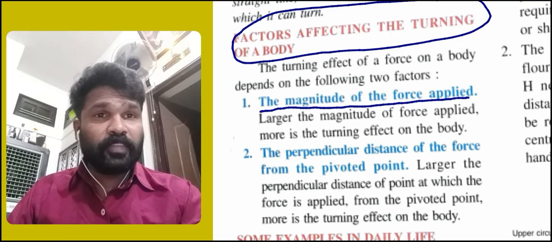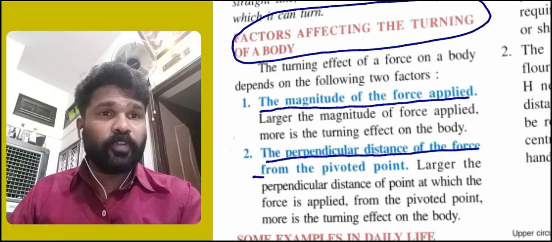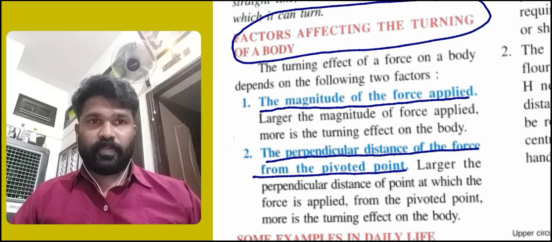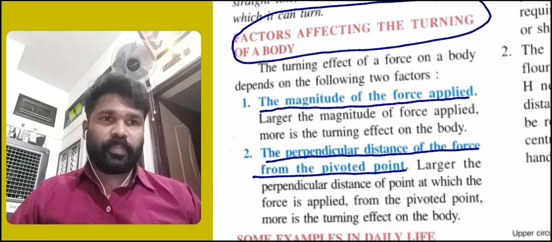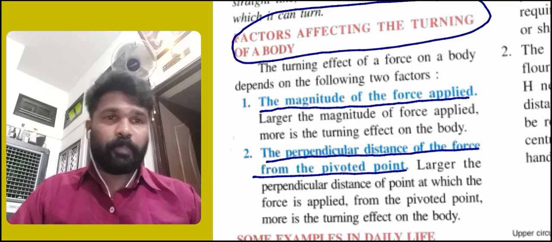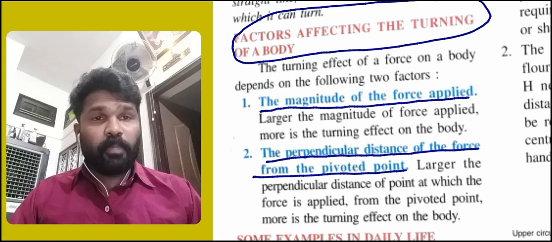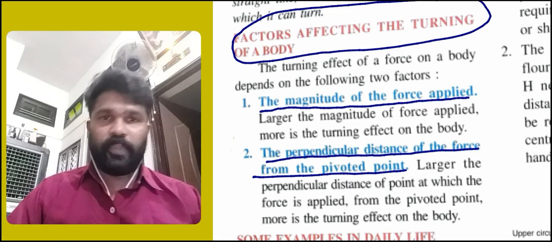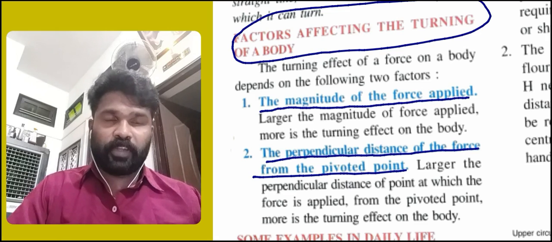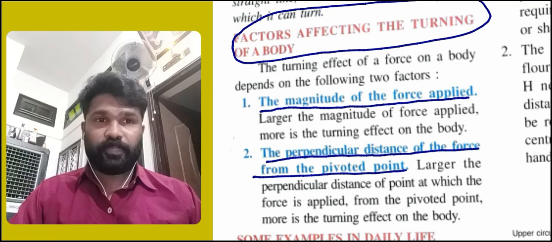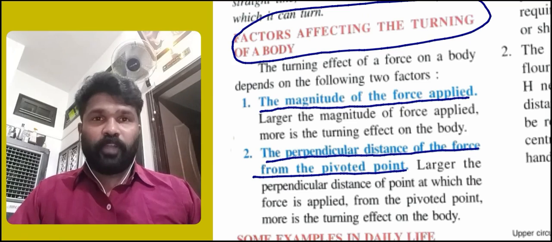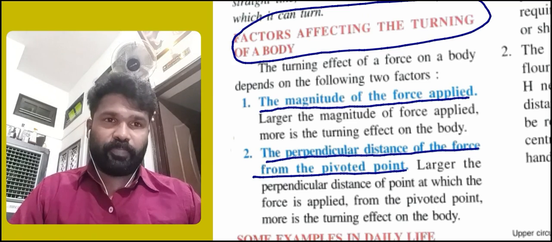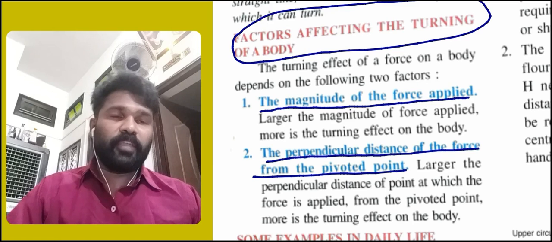The second factor is the perpendicular distance of the force from the pivoted point. The larger the perpendicular distance of the point at which the force is applied from the pivoted point, the more is the turning effect on the body. We have discussed this in figure 3.3, where O was the pivoted point.